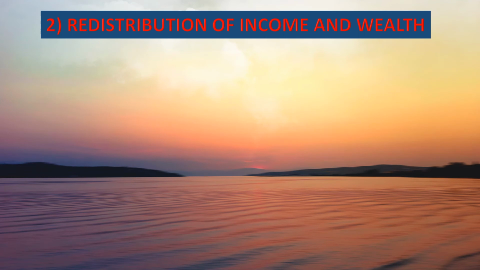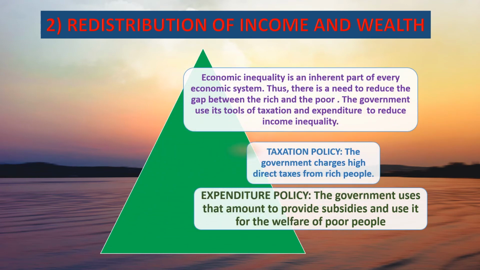So now, the second objective is redistribution of income and wealth. Again, the government uses its tools of taxation and expenditure to reduce the gap between the rich and the poor, because we are saying redistribution of income and wealth. Redistribution means distributing the wealth in a new manner. So the government can charge heavy taxes from the rich people and invest the amount for the welfare of the poor section of the society.